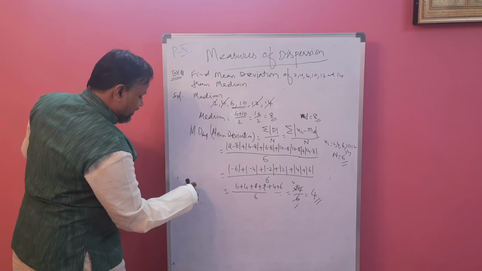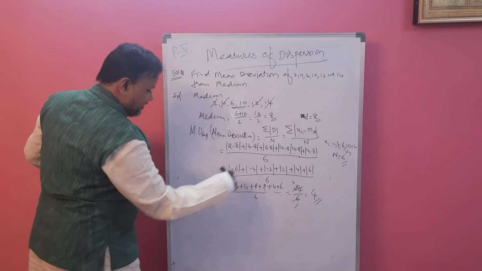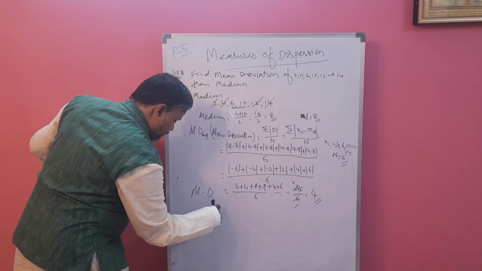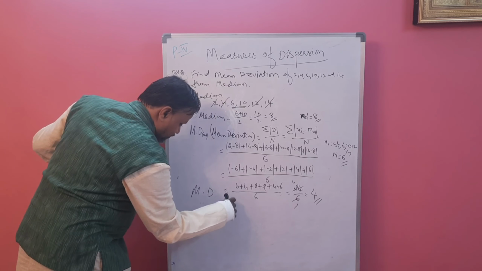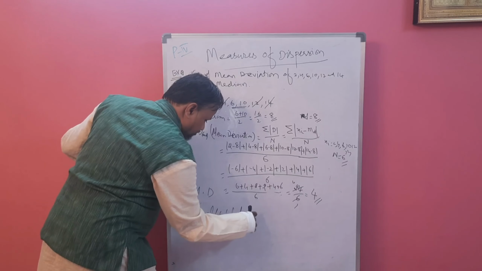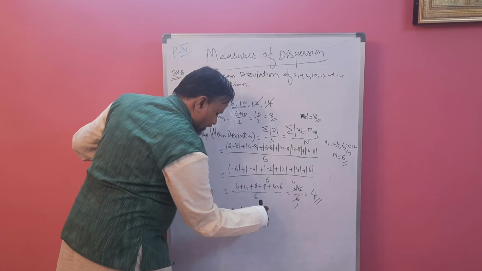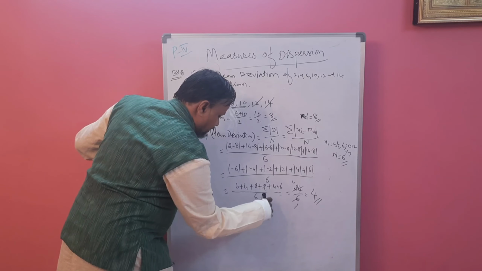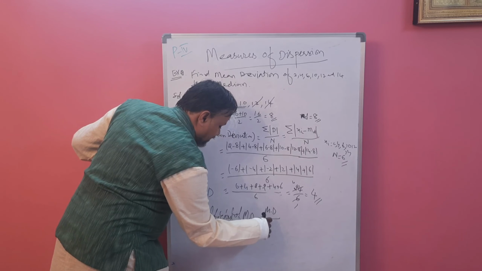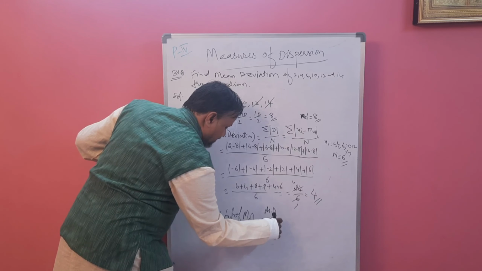Now we have to calculate the coefficient of mean deviation. We write the MD value divided by the median, since we are doing it with the median.